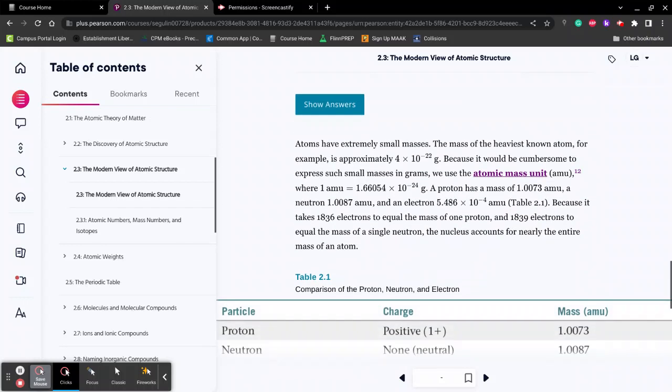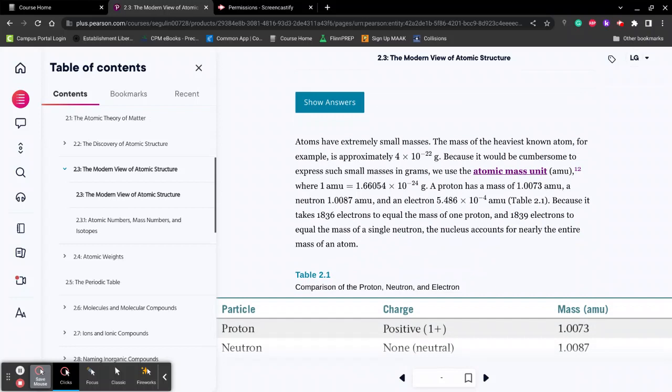Next thing: atoms themselves have very small masses. I'm not completely reading from the text, but it's a good point. You're going to be measuring a lot of very small masses. So most of the time in chemistry, when you're dealing with elements, you're going to be measuring things in AMU. 1 AMU is equivalent to this many grams, so really, really small.